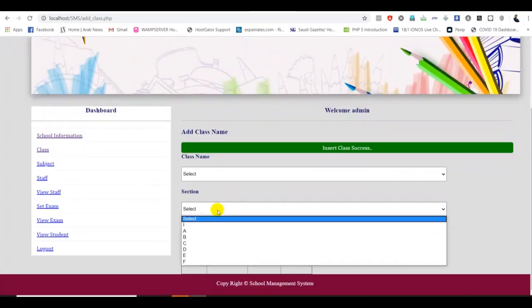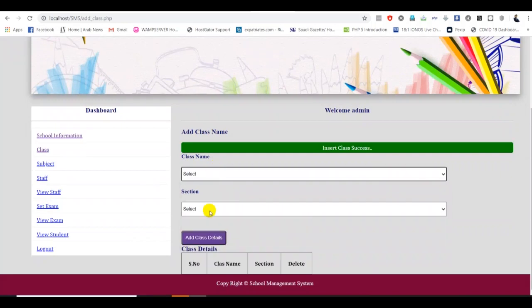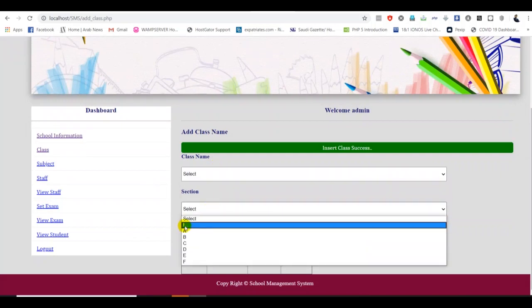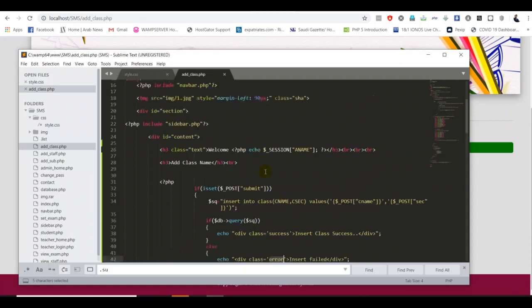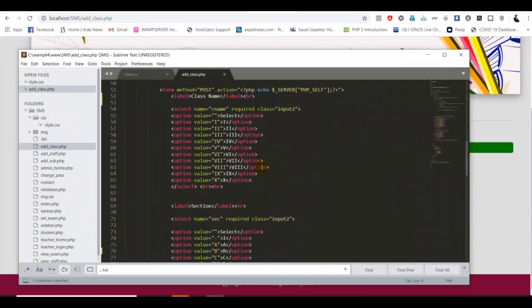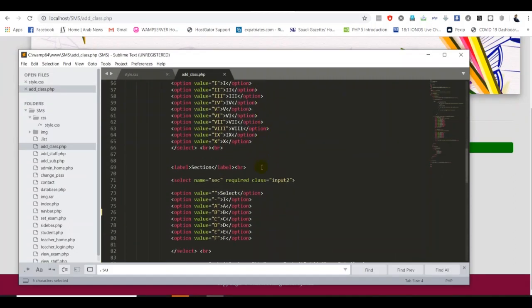Also, I have another mistake. I don't know why I'm making mistakes here. So I want to remove this part. I don't need this one. Let me go back here, guys. Sometimes if I make a mistake, it's good for you because I can fix it myself easily for you. So I remove this part.